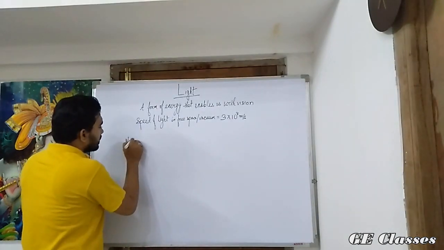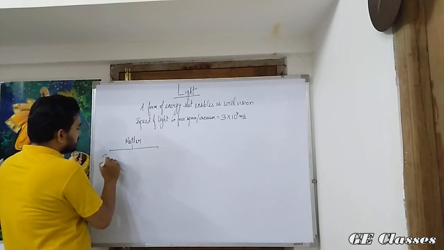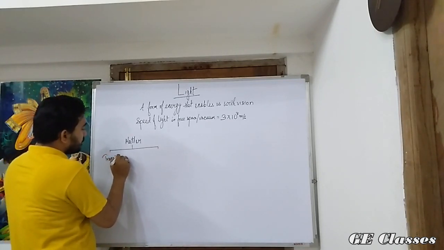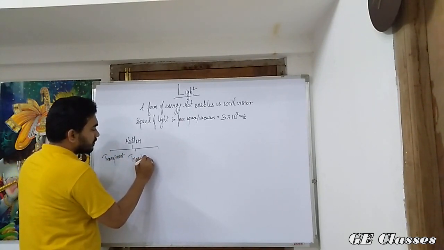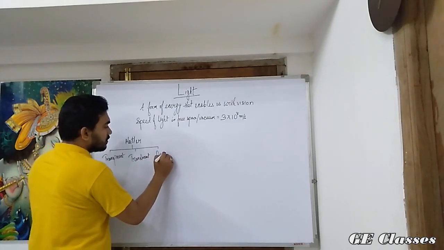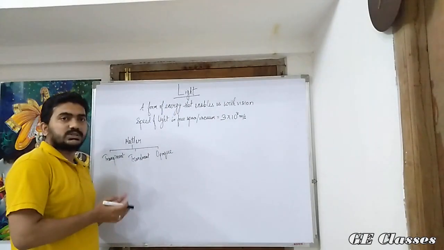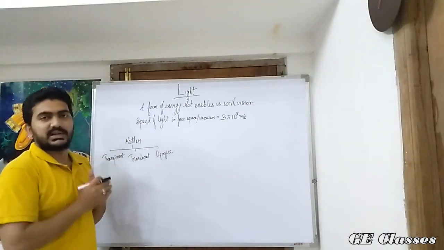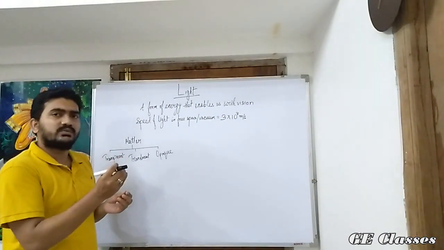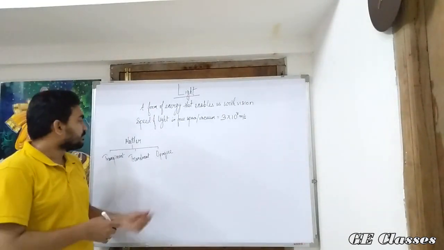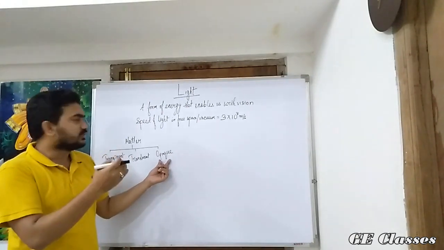We can categorize them into one that is simply transparent, the other is translucent, and the third one is opaque. So transparent means those things which can allow light to pass through them completely. Translucent are those that allow only a part of the light to pass through and not completely. Whereas opaque is that particular medium which does not allow light to pass through.